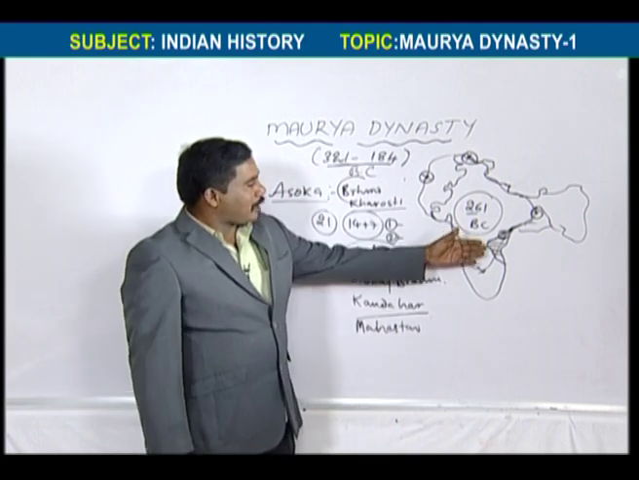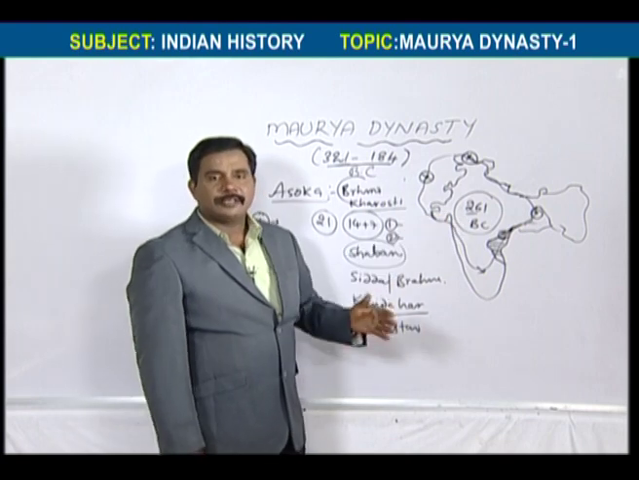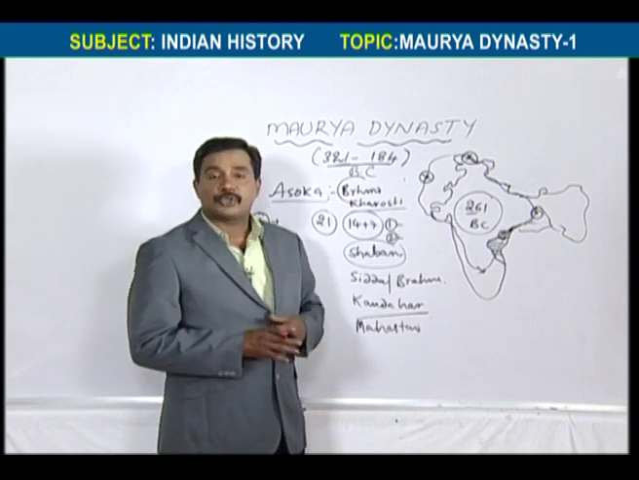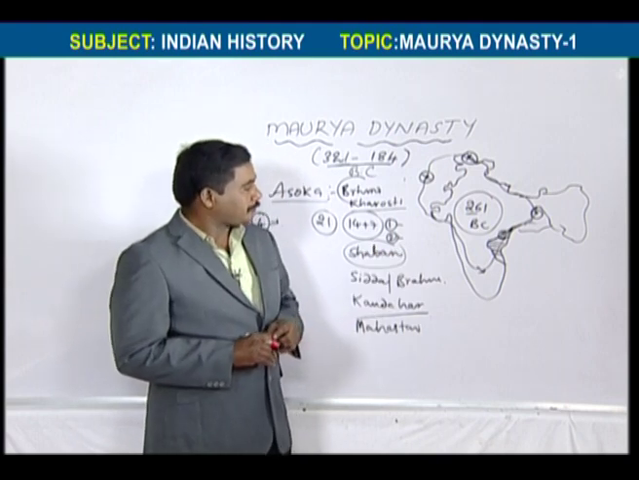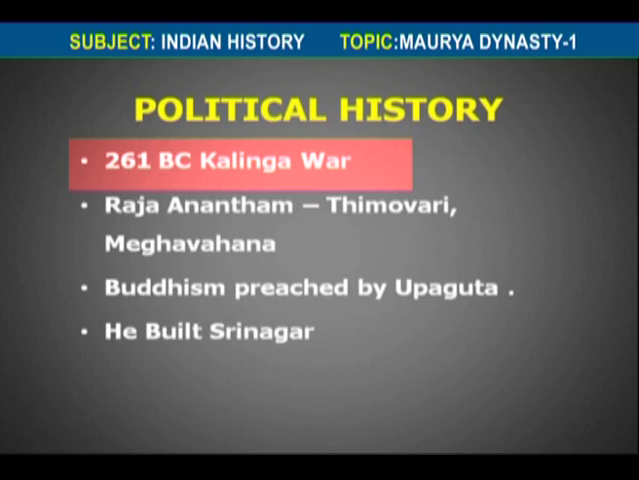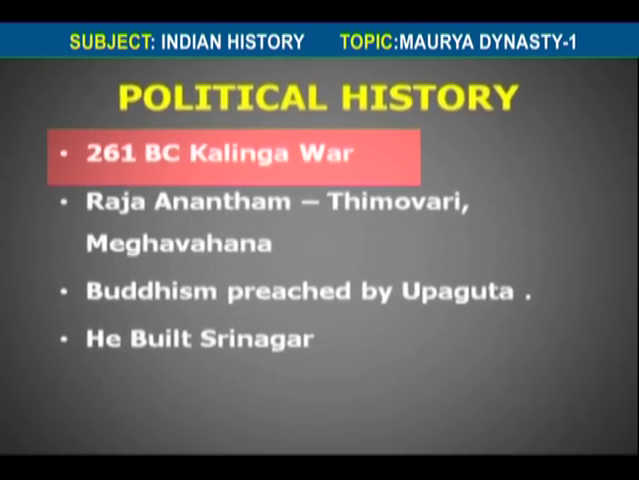So it is not a part of Mauryas. That's why Ashoka attacked Kalinga. This is some of the reason; some of the historians may say like this. But the accurate reason, in 261 BC Kalinga war, there was a reason.